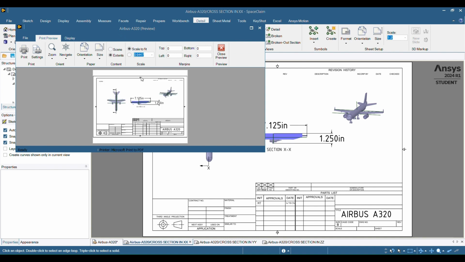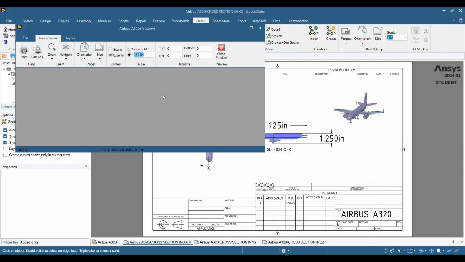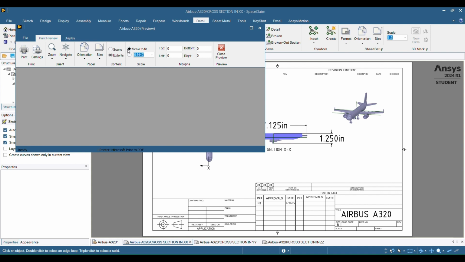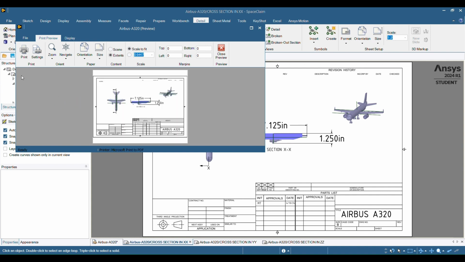All right, it's a little chopped off. So by default, it's actually chopped off, right? It's on this radio button. So you want to make sure you hit scale to fit. And then you hit the print and it'll save it as a PDF. All right, thank you.